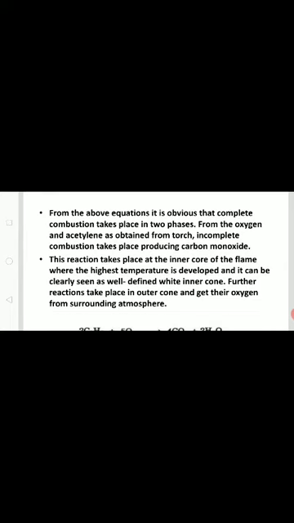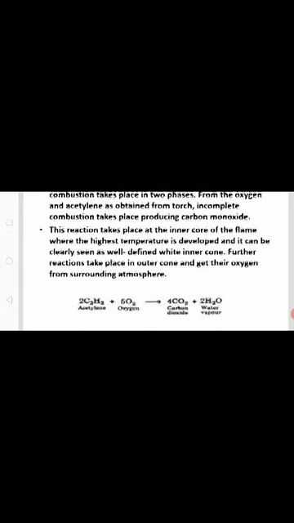Further reaction takes place in the outer cone, which gets its oxygen from the surrounding atmosphere. So with this, carbon monoxide, carbon dioxide, hydrogen and oxygen completely react, and these gases are controlled by operating valves. Then the desired flame, such as a neutral, oxidizing or carburizing flame, is obtained.